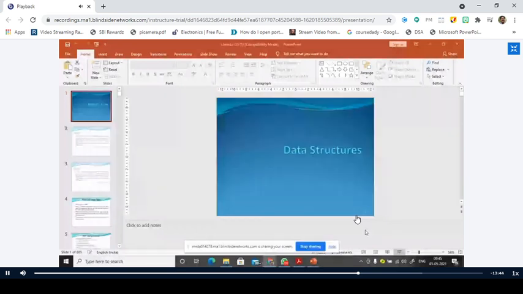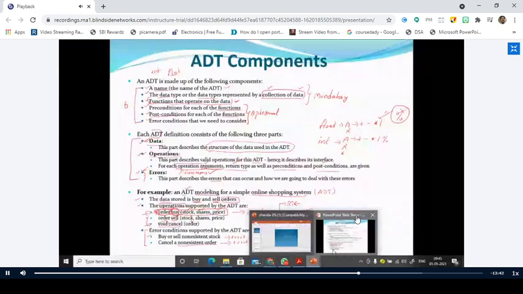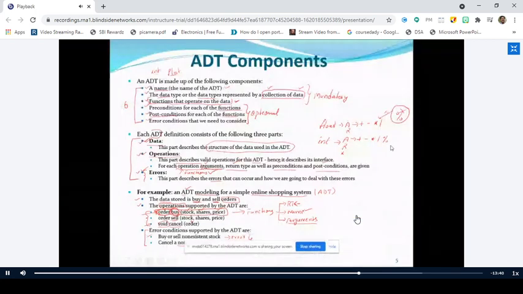That is called abstract data type. So what are the important components of ADT? Name of the data type, collection of data, and functions. So name, data, and operations.